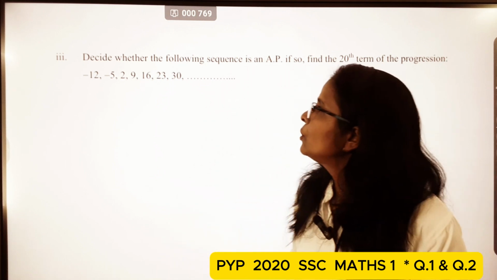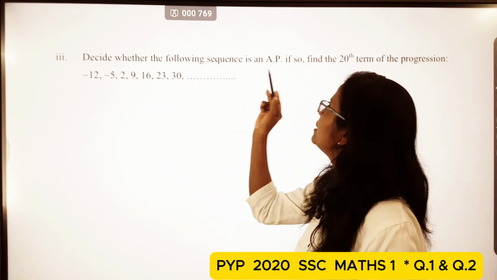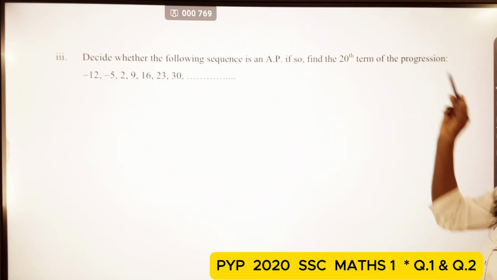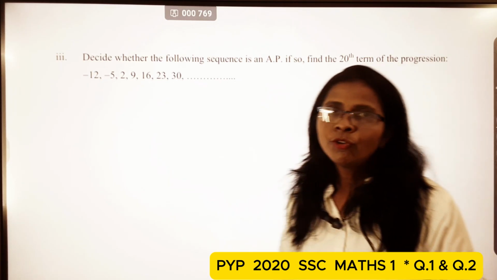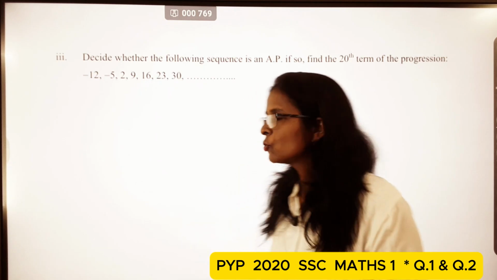Okay, so now here the third example. Decide whether the following sequence is an AP. If so, find the 28th term of the progression. So here first check whether it is an arithmetic progression or not students.